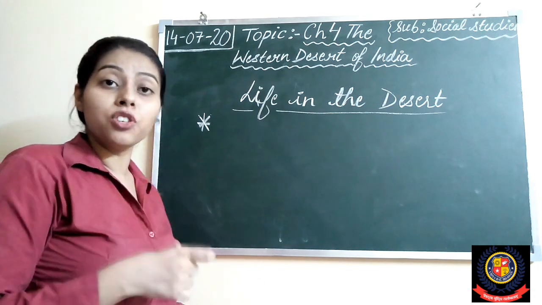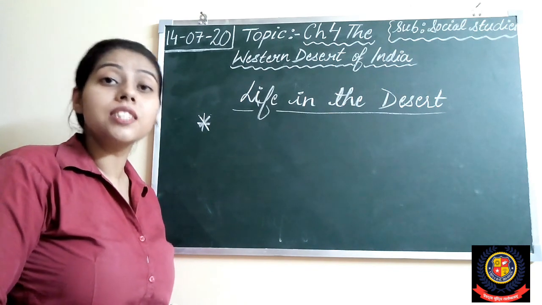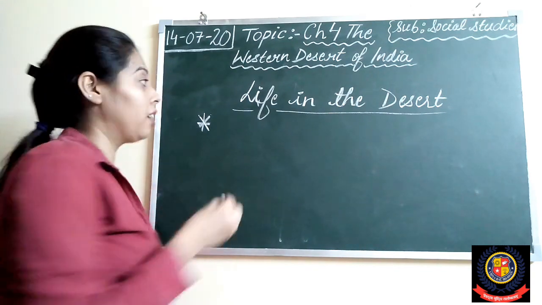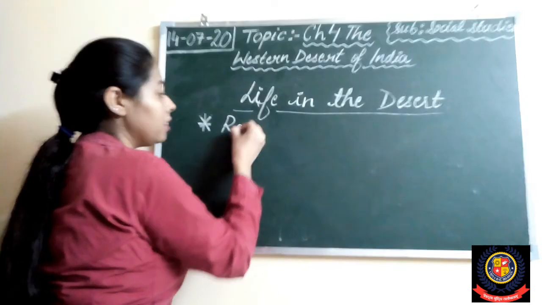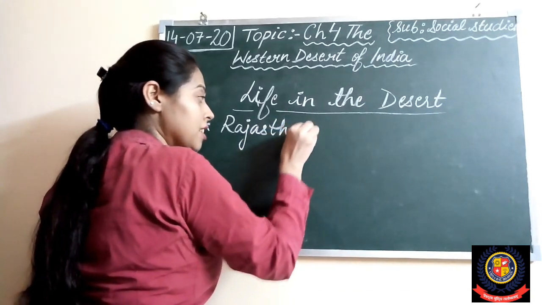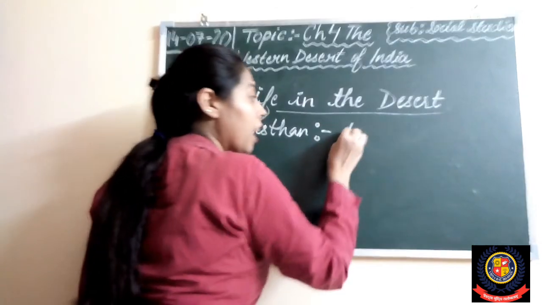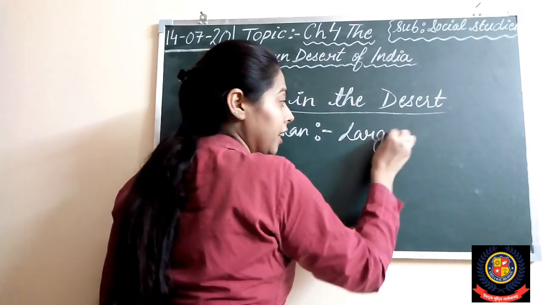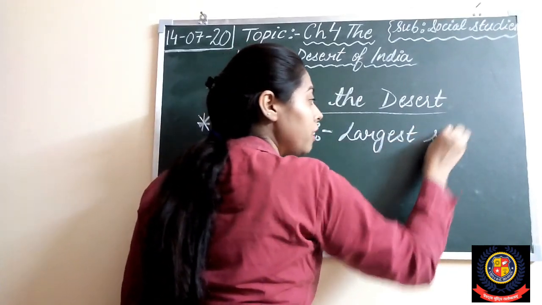Rajasthan is the largest state in India. Right students?